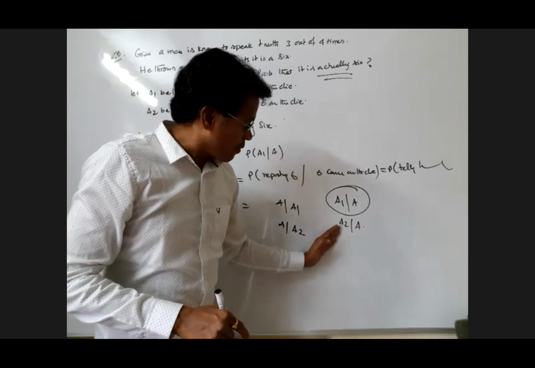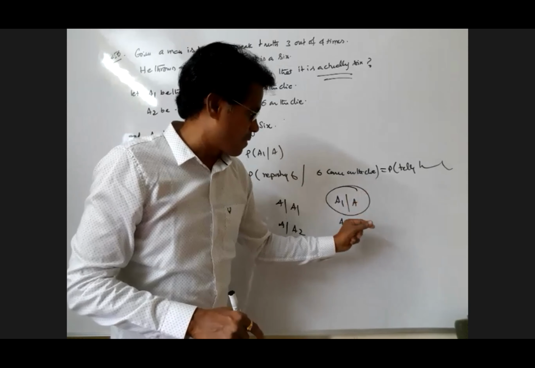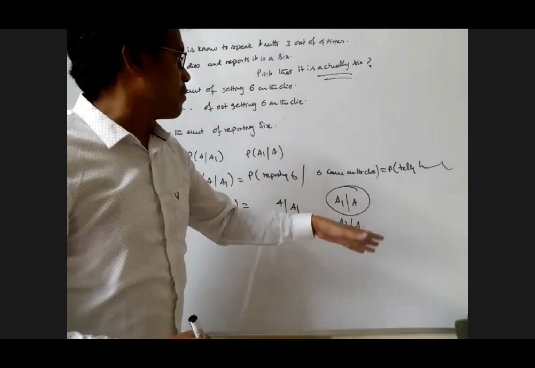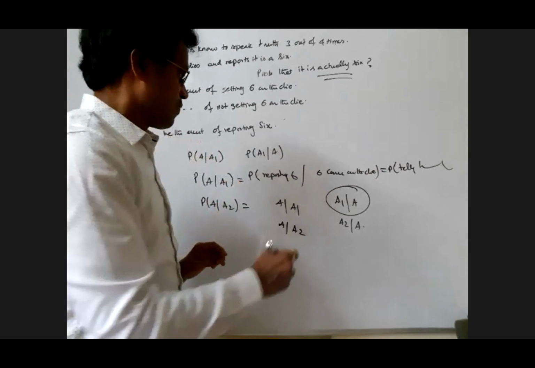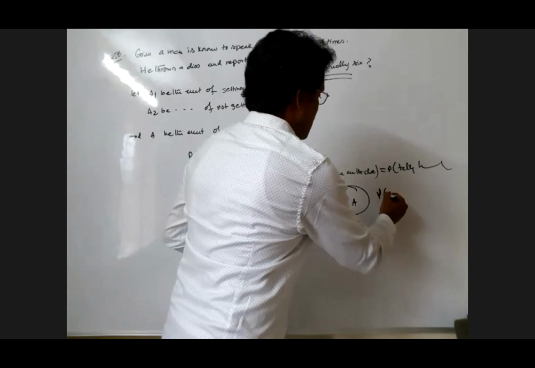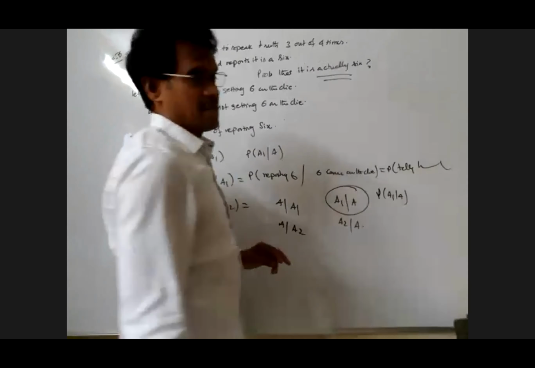A2 given A is not getting 6, given that he reported 6. Clear, but don't get confused, my dear. So finally, we have to find out the probability of A1 given A. This is actually 6.